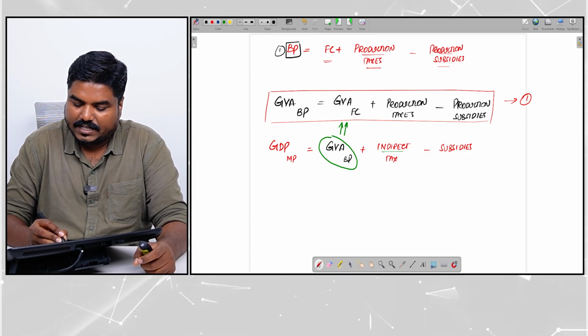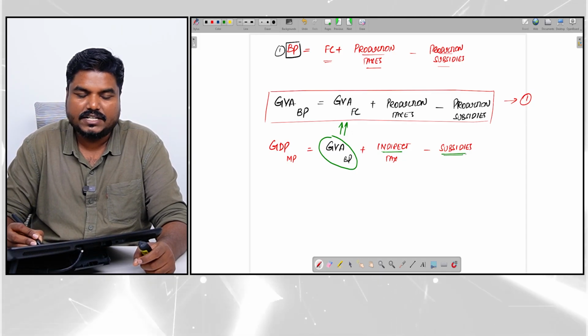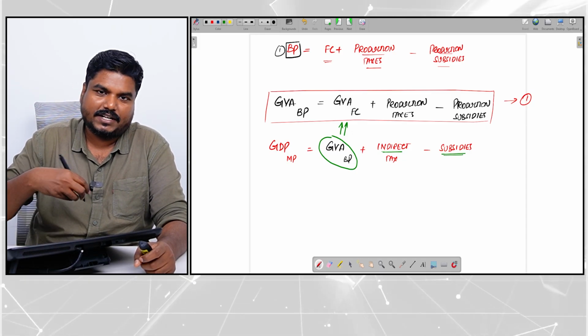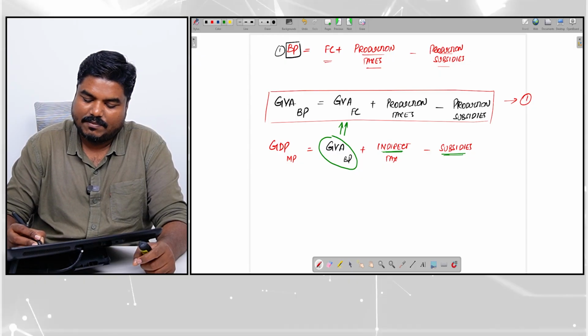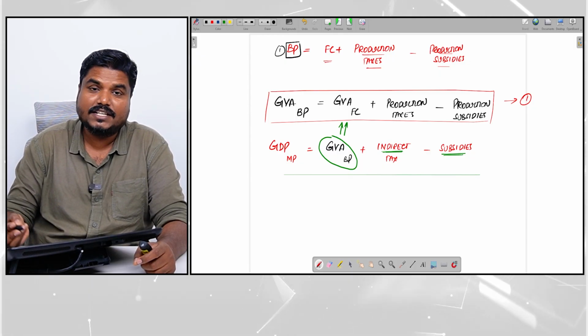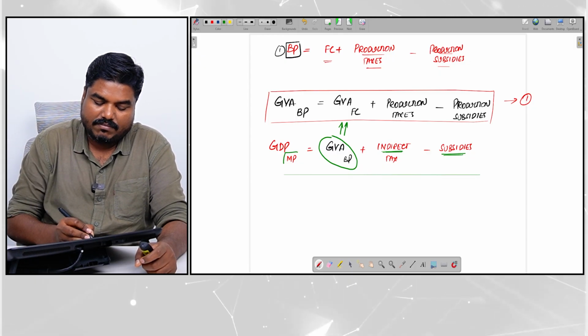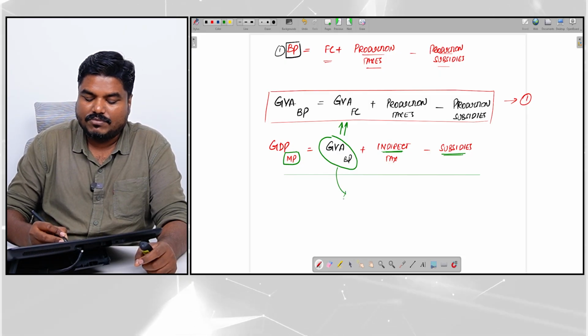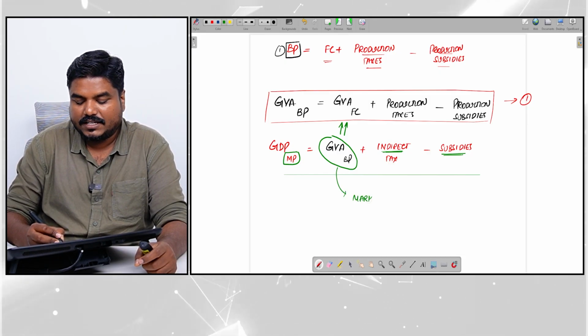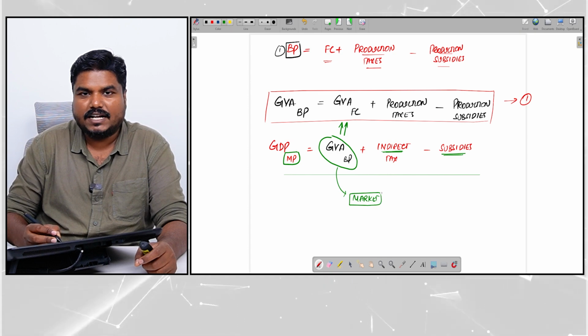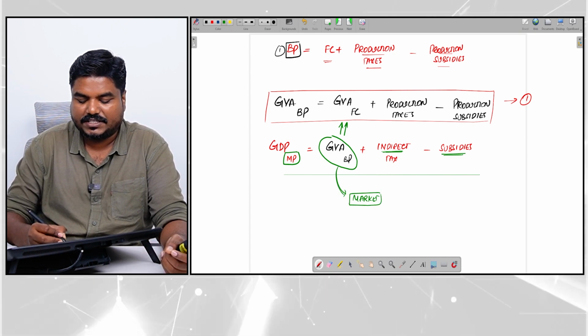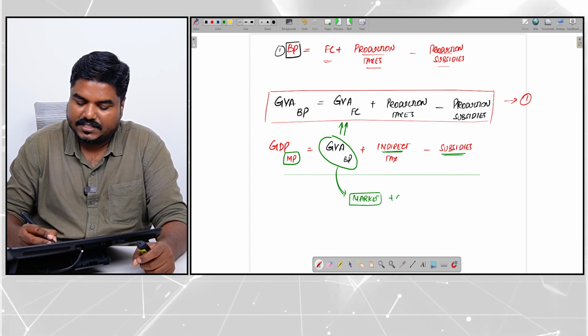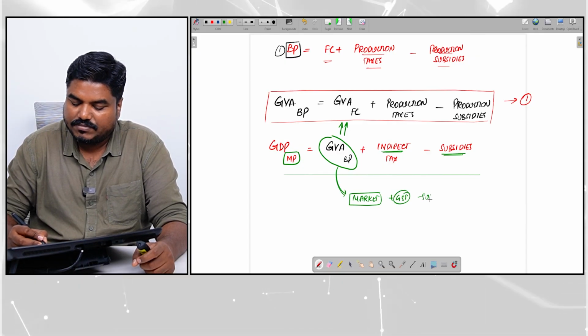Now, this indirect tax or the subsidy which is mentioned here is given on the product, because GDP at market price, once the product comes to the market, be it bread, be it sandwich, there is going to be GST, and there can be some subsidies also.